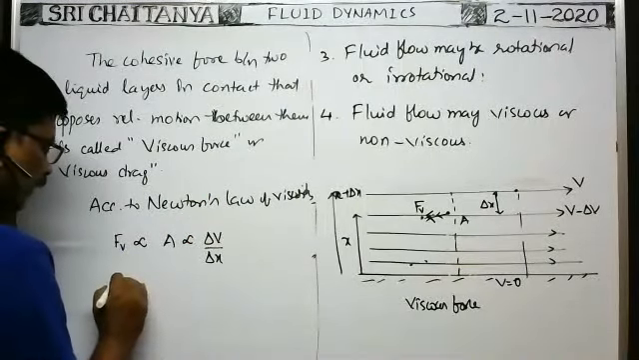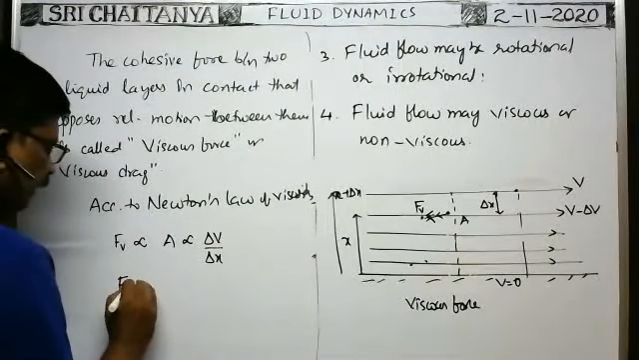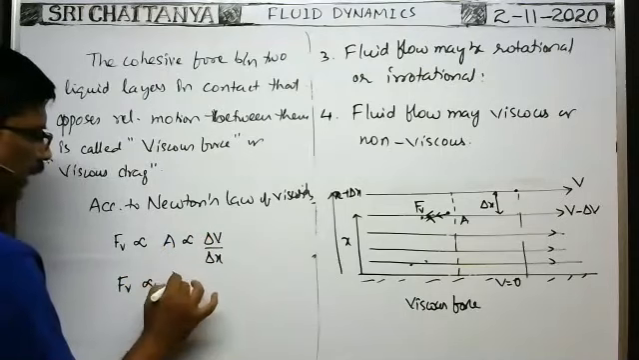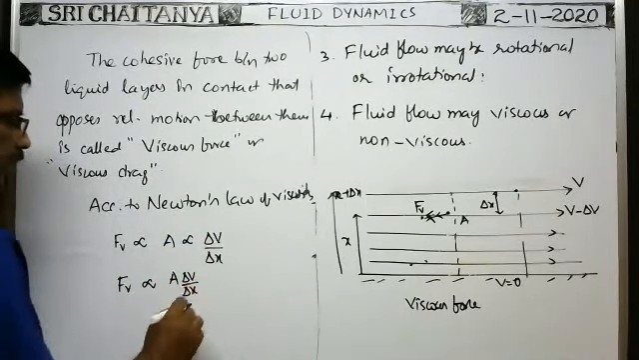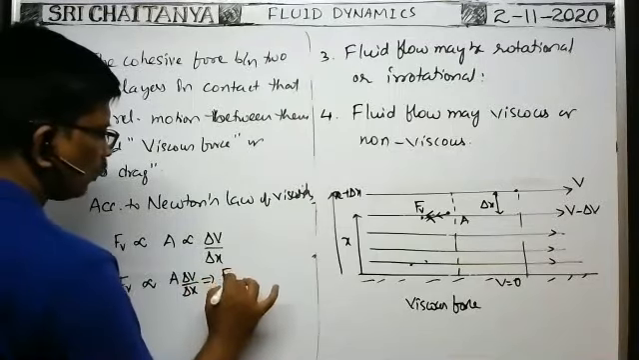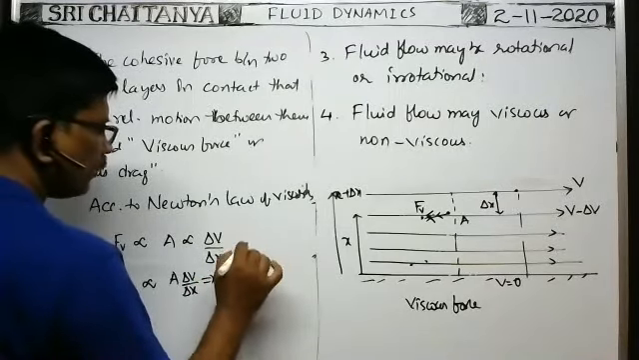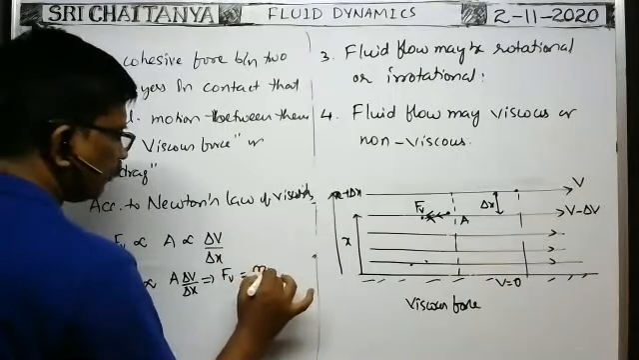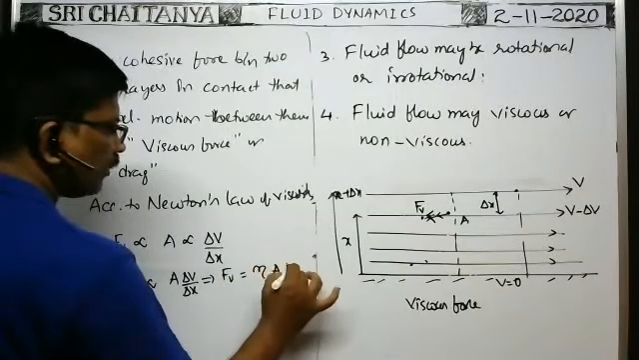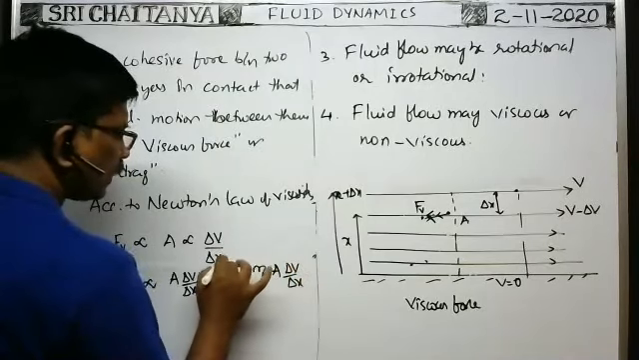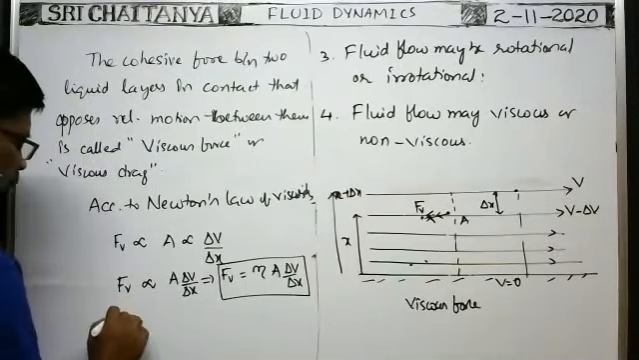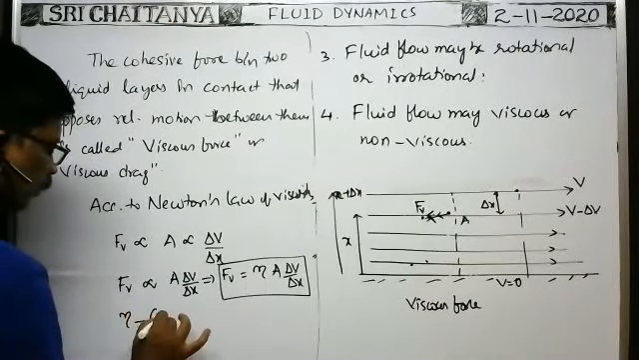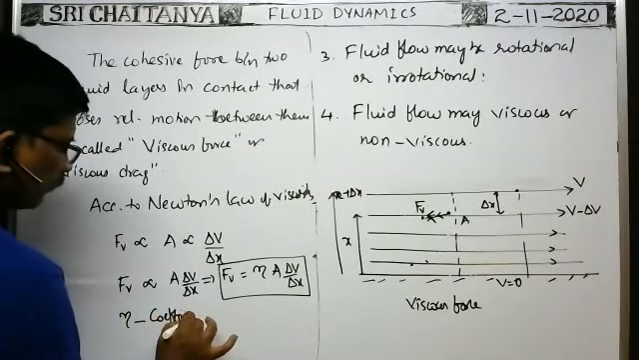So from this, Fv is proportional to A into delta v by delta x. That implies Fv, that means viscous force, is equal to some proportionality constant eta into A into delta v by delta x, where the proportionality constant eta is called the coefficient of viscosity of the liquid.